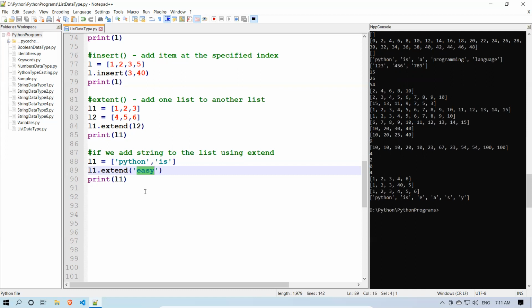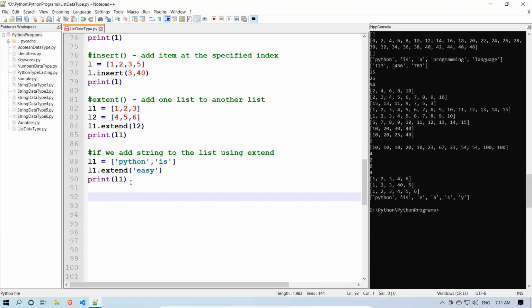So Python is EASY. Okay, that's how a string is converted into a list and added to this list. So that is how extend will work. If you extend two lists, it is very simple. It appends all the values to the end of the first list.